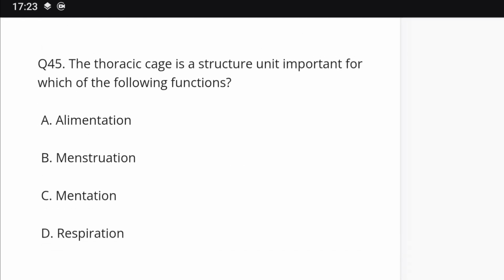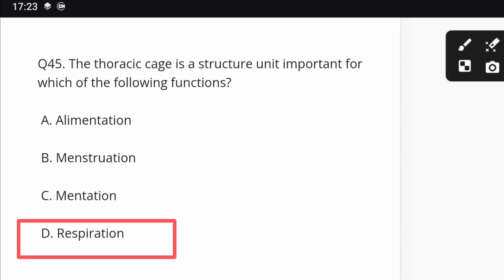Question number 45. The thoracic cage is a structural unit important for which of the following functions? Alimentation, menstruation, mentation, respiration. Right answer is D, respiration.